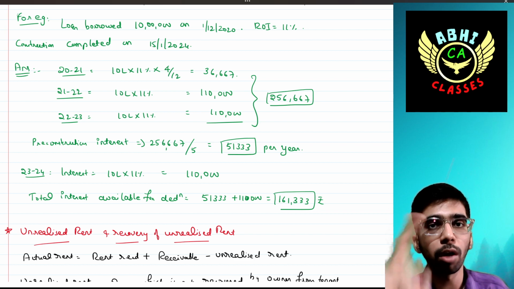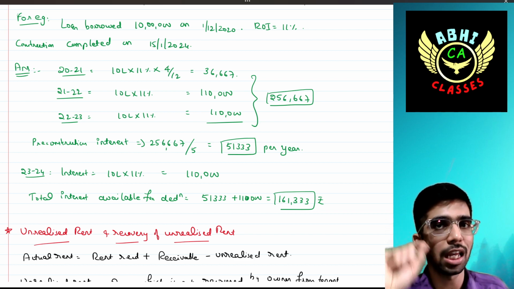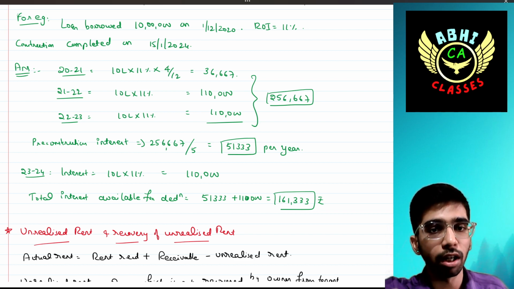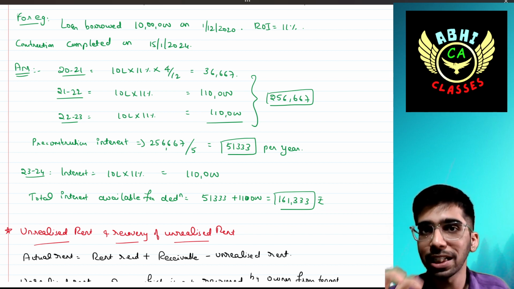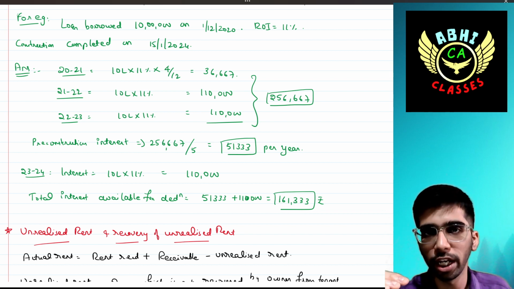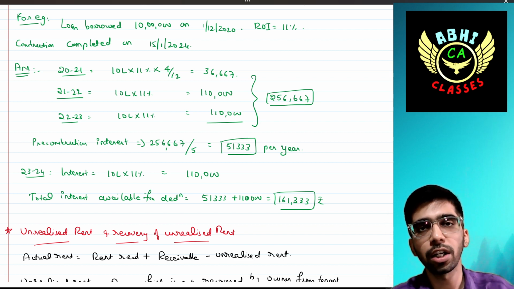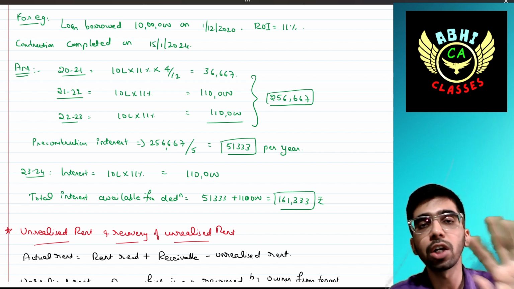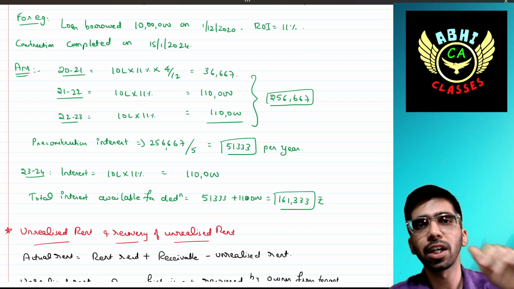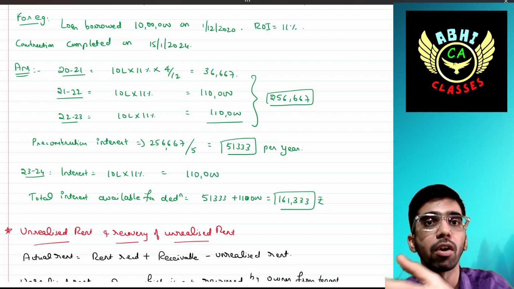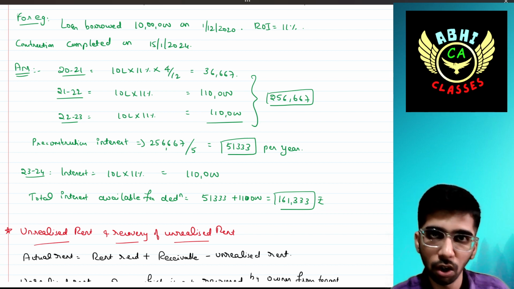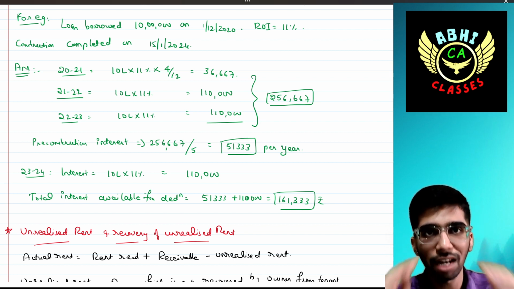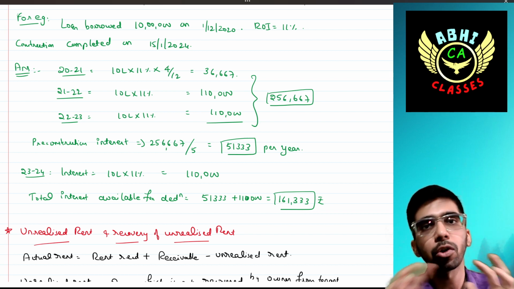But remember that one point: if it is taken for self-occupied house property, that limit should be taken for this also. It should be restricted to a maximum of 2 lakh only. If pre-construction interest plus this year's interest is more than 2 lakh for a self-occupied property, then it should be restricted to 2 lakh. If it is for let-out house property, then the entire interest can be taken. If it is all self-occupied, it should be restricted. The extra portion is lapsed.